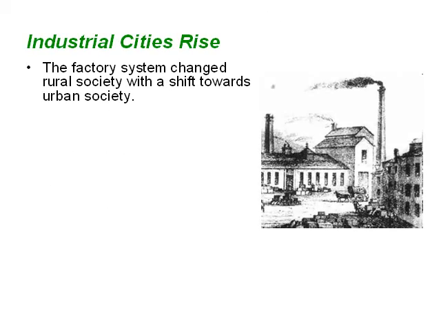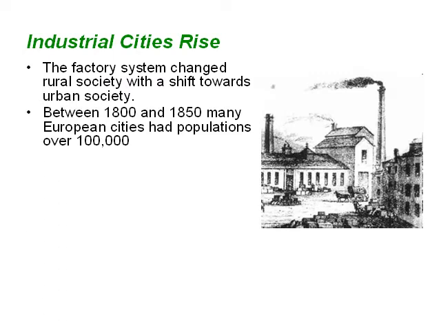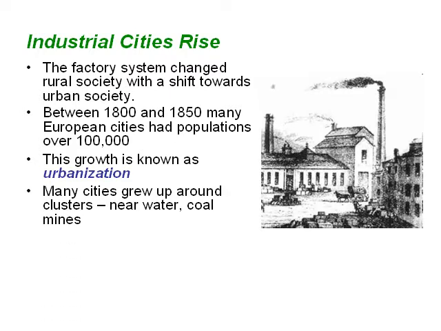Industrial cities rise. The factory system changed rural society with a shift towards urban society. Between 1800 and 1850, many European cities had populations over 100,000. This growth is known as urbanization. Many cities grew up around clusters, such as water or coal mines. The largest of these cities during this time was London.